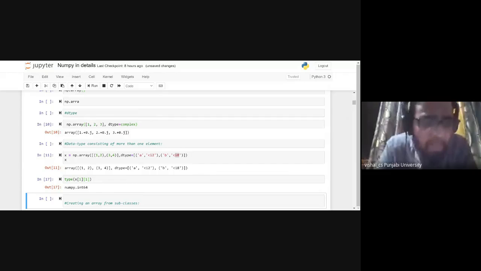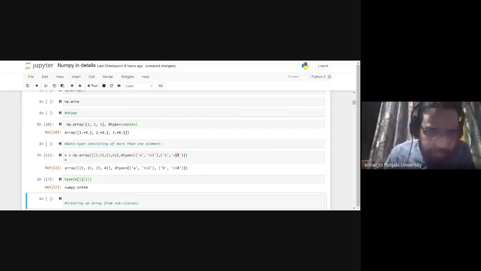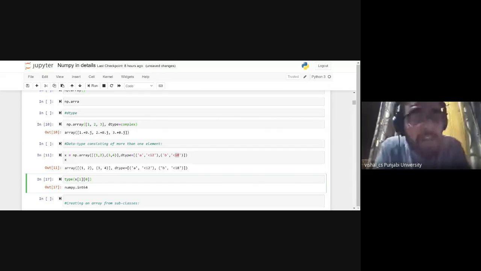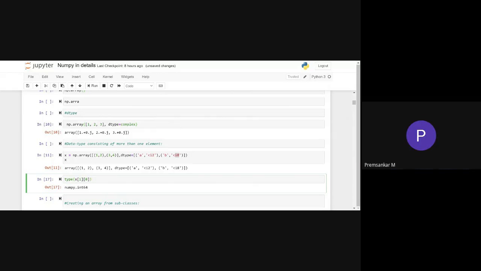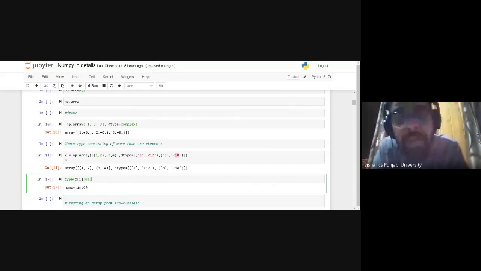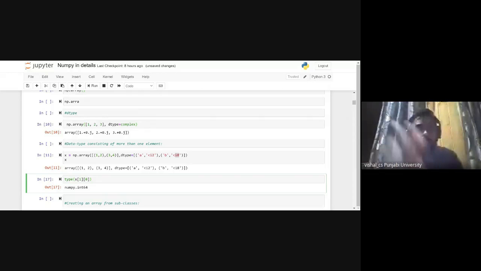Okay. Now, if I find the data type of, suppose, this one, what will be its data type? X of 1 of 0. What is that value? That is 3. That is represented by A. A represents the first element of both the tuples.